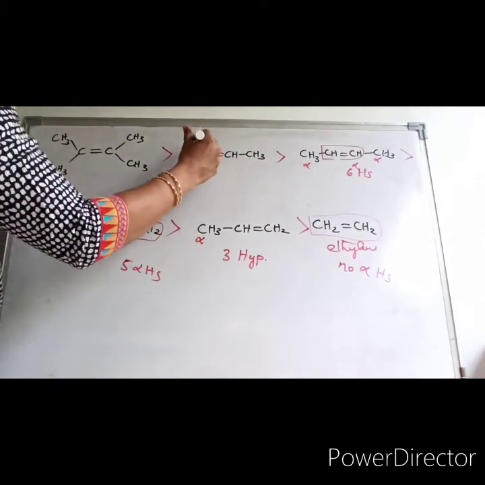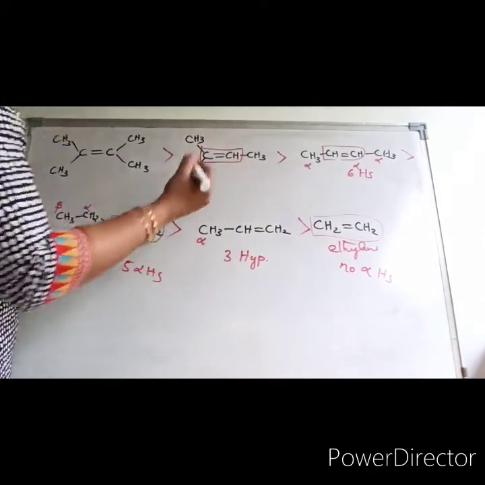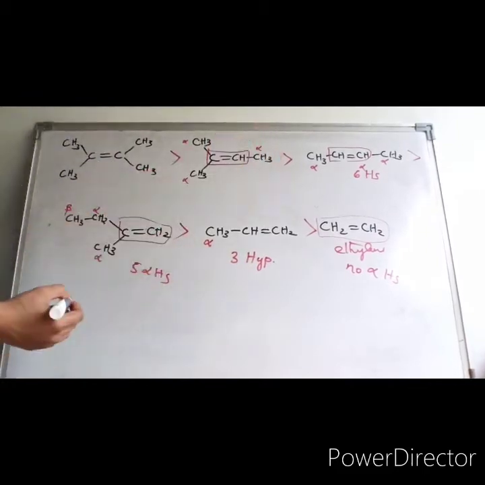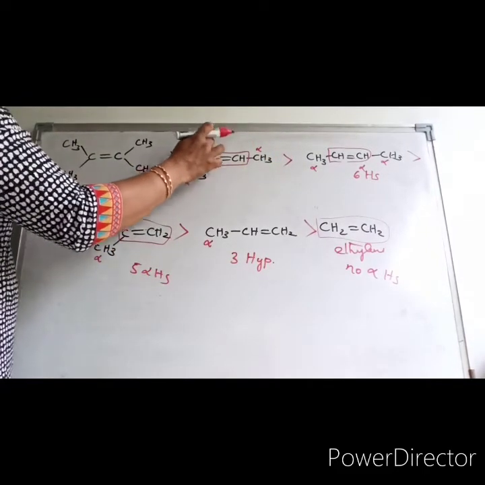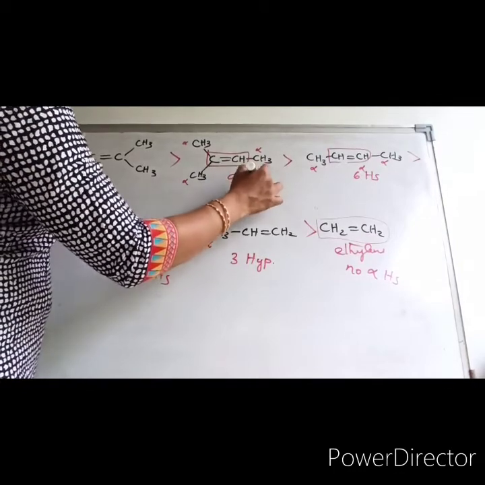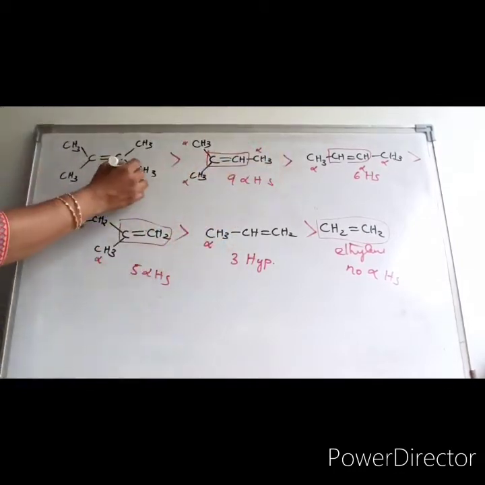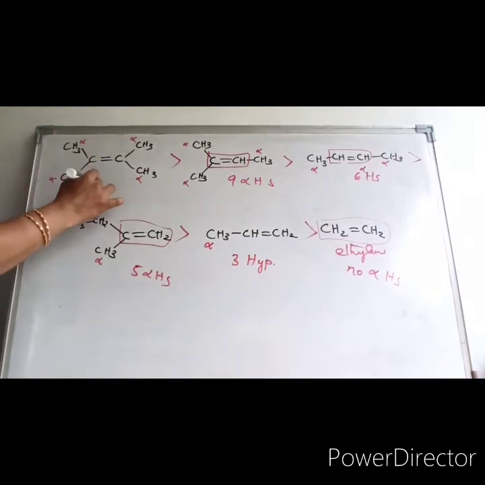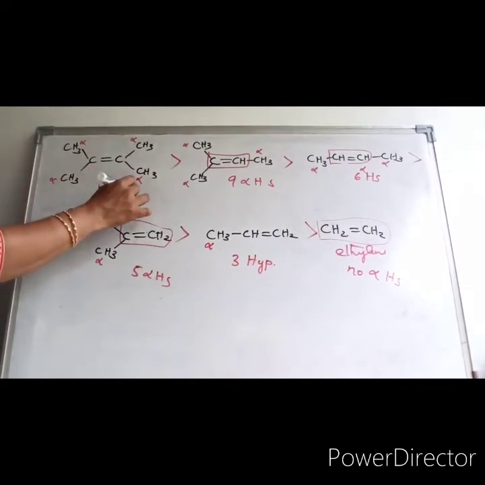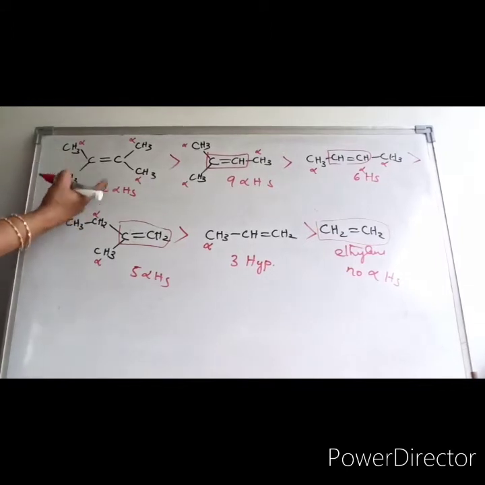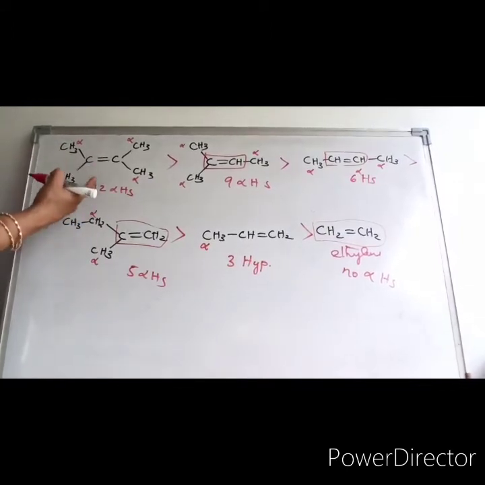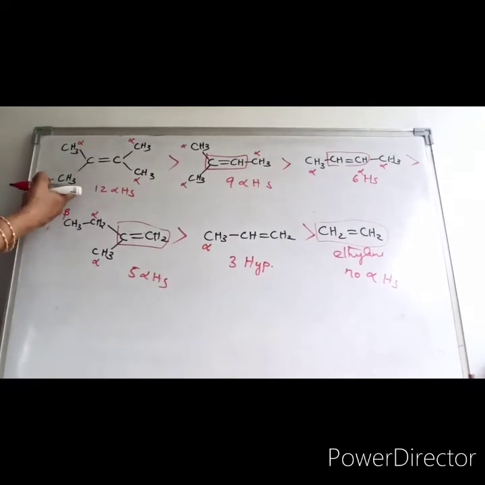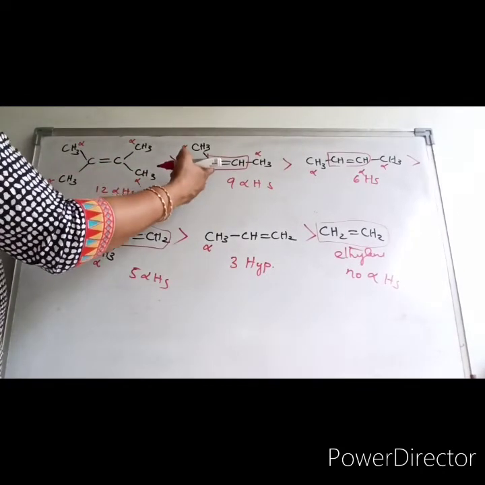Now if you look into this, this is our functional group. This is alpha carbon, this is alpha carbon, this also alpha carbon. 3 plus 3 plus 3, so 9 alpha hydrogens. And here this is alpha carbon, 4 into 3, 12 alpha hydrogens. So obviously the one with 12 alpha hydrogens has 12 hyperconjugative structures, so stability will be maximum for this tetra substituted one, then for this tri substituted one.